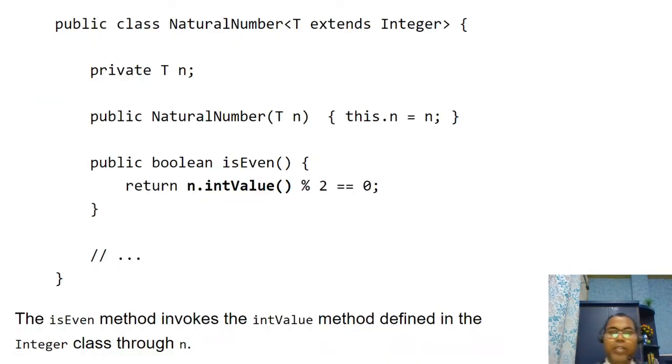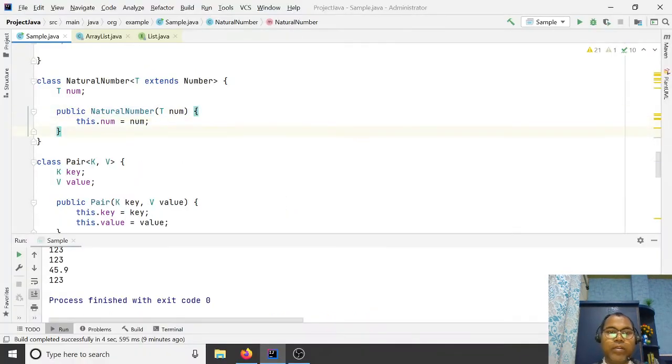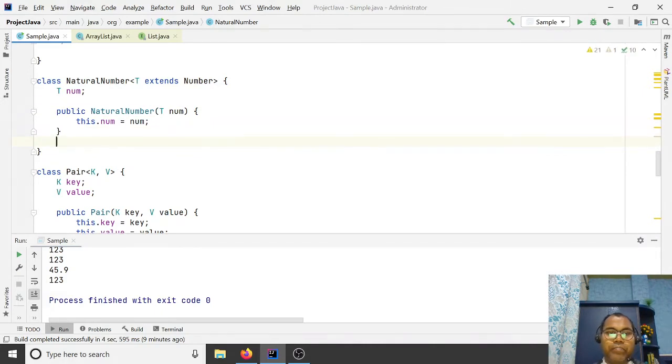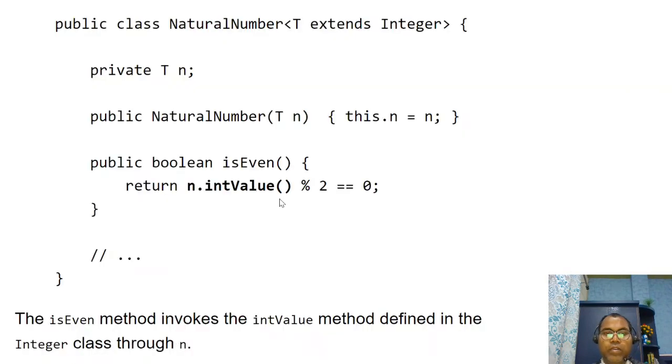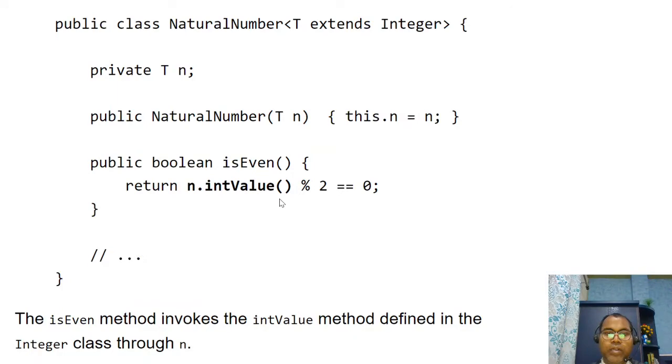So if this is your number, this is your integer. So here you can use the integer methods as well. Let's see, here you can define a boolean isEven, and here you have any number.